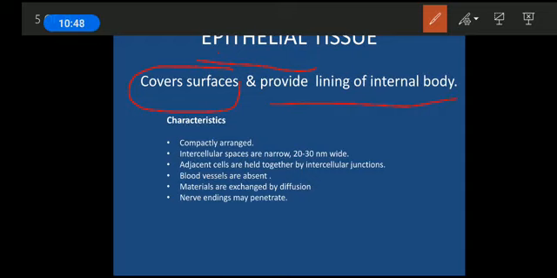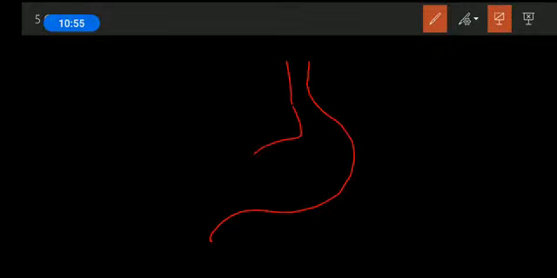When I say lining the internal body part, what does it mean? It means that, let us say this is my stomach. Now this stomach is having this cavity, and this cavity will be basically having an exposed surface. This exposed surface will be having a specific type of cells layer present on them. So here this is a lining of my internal body. This is the internal organ, and this internal organ will be having the cavity, and this cavity will be exposed by different type of cells, and this uppermost layer of the cells which is present on this stomach wall will be nothing but my epithelium.